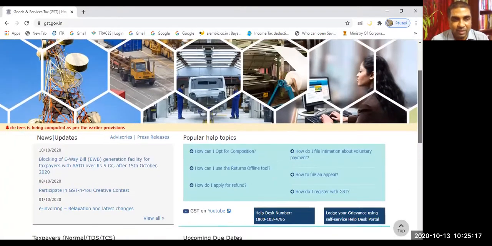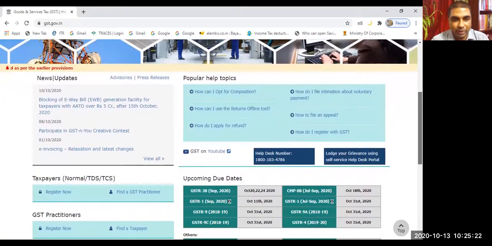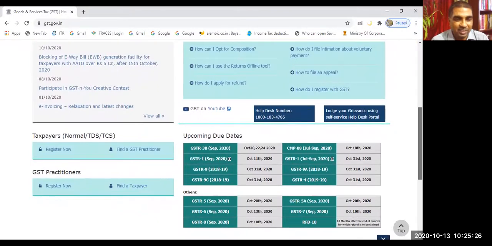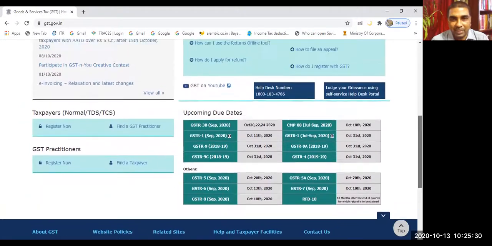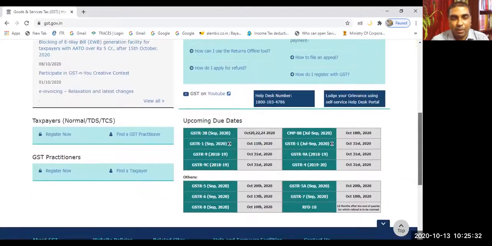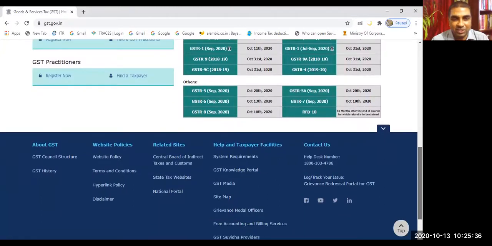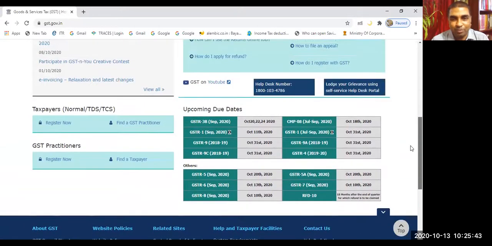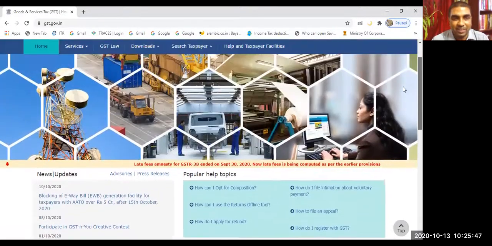What is the first step? You see, new updates are there. Popular help topics are there. I'm going down. You see taxpayers, normal, TDS, TCS, GST practitioners. All these upcoming dates are there. Fine. About GST, GST council structure, GST history, website policies, related sites, all these things are there. Now I have to go to registration. I have to start the registration process. Tell me where I should click. Can you tell me?